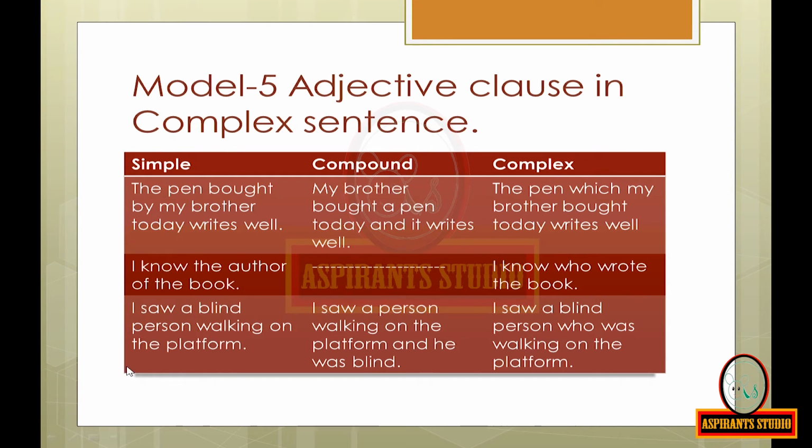Now next, simple sentence: I saw a blind person walking on the platform. And the compound sentence will be: I saw a person walking on the platform and he was blind. The complex sentence will be: I saw a blind person who was walking on the platform. Here also you can see the adjective clause in the complex sentence.